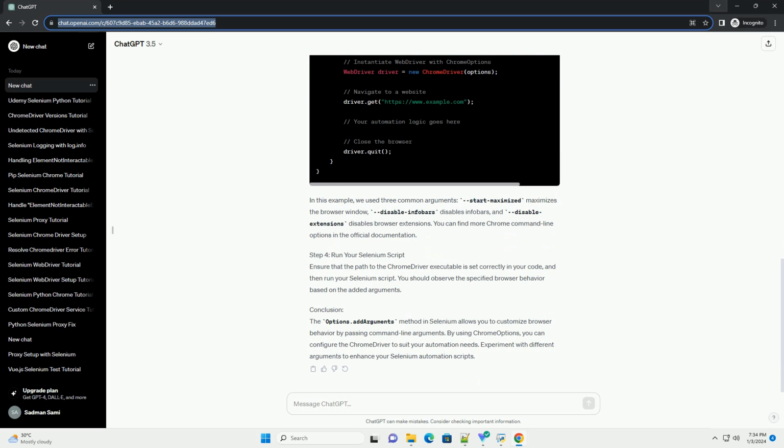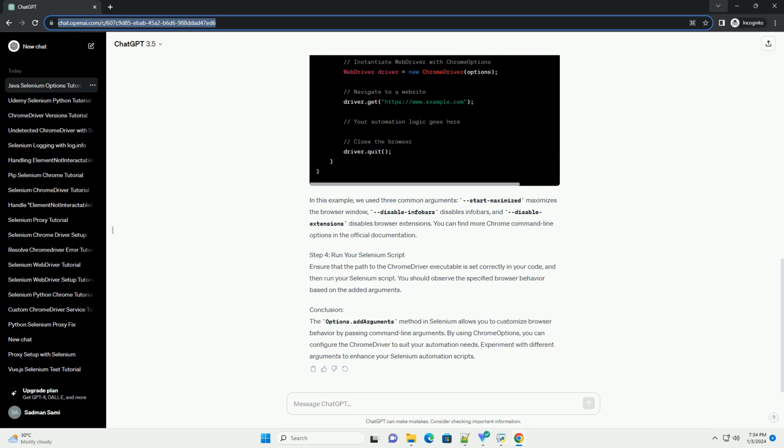Make sure you have a Java development environment set up with Selenium WebDriver and the ChromeDriver executable. You can download the ChromeDriver executable from the official website. Add the Selenium WebDriver jars to your project. You can use a build tool like Maven or Gradle to manage dependencies. Create a new Java class for your Selenium test. You can use any Java IDE like Eclipse, IntelliJ, or Visual Studio Code.